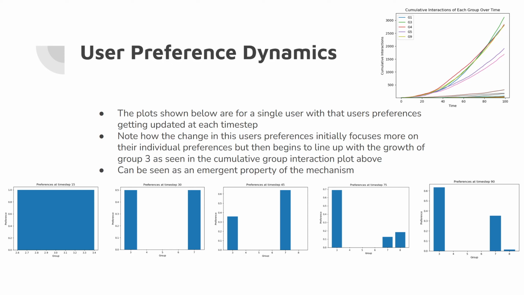This is actually a pretty interesting result for this specific user, because you're able to see that while its initial preferences, maybe interacting in group 7, took precedence, the sheer size of group 3 dominated the user's preferences by the end of the simulation. You can see that in the plot in the upper right, where group 3 is the most interacted in group. This can be seen as an emergent property of the mechanism.